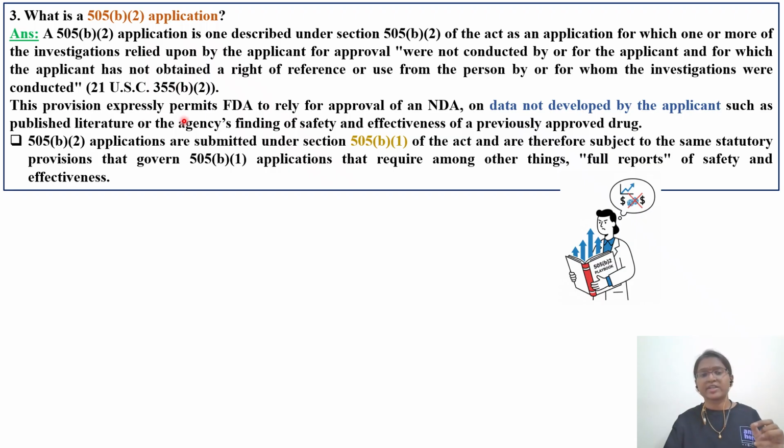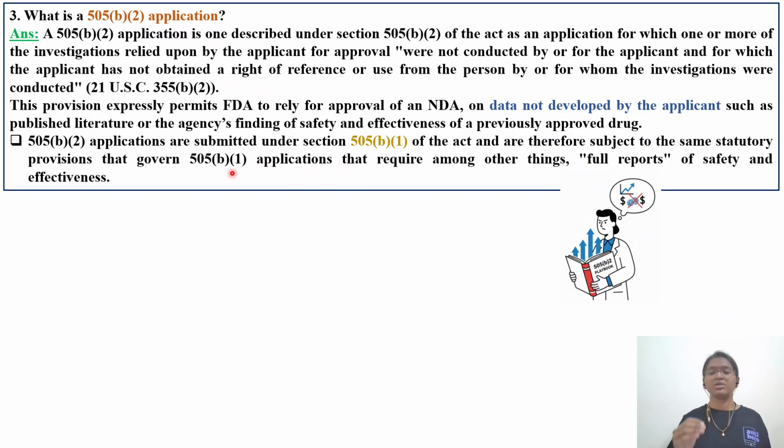This provision expressly permits FDA to rely for approval of an NDA on data not developed by the applicant, such as published literature or the agency's finding of safety and effectiveness of a previously approved drug. 505(b)(2) applications are submitted under section 505(b) of the Act and are therefore subject to the same statutory provisions as given in 505(b)(1).